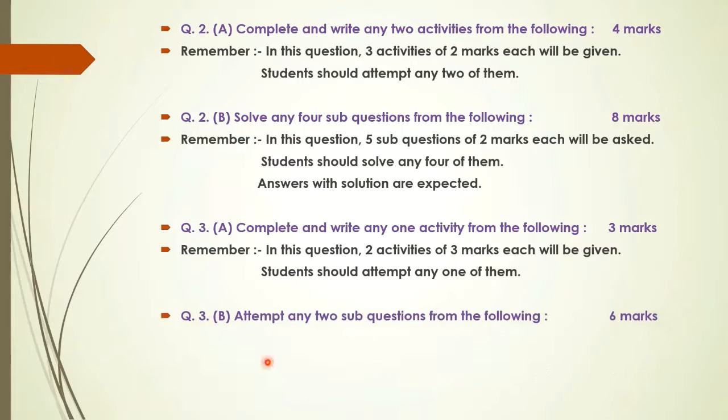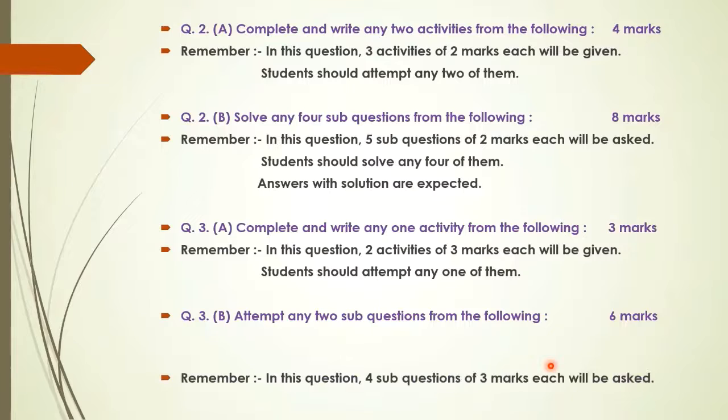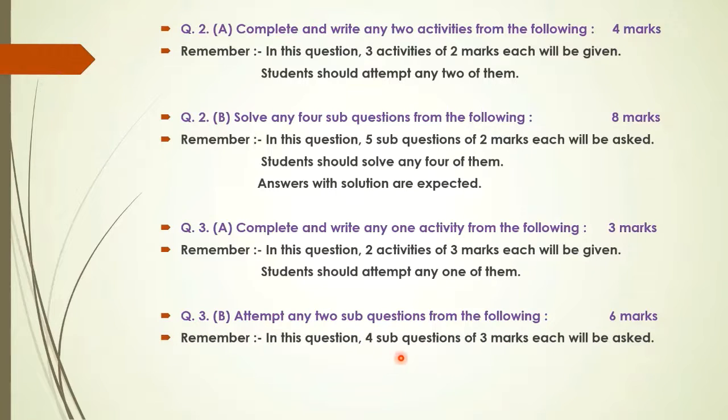Then question number 3B. Attempt any two sub-questions from the following, 6 marks. Okay, so here they are going to give you 4 sub-questions of 3 marks each. And out of that you have to solve any two. Okay. That means here you are provided with options. Out of 4 sub-questions you have to attempt any two.